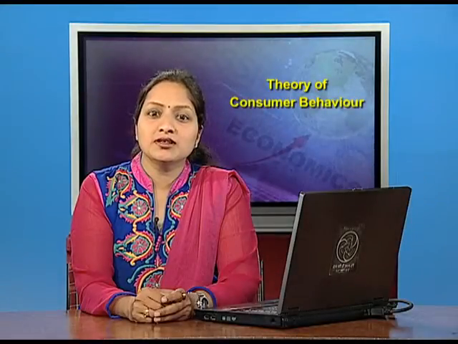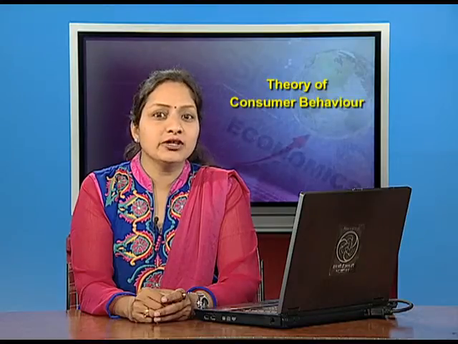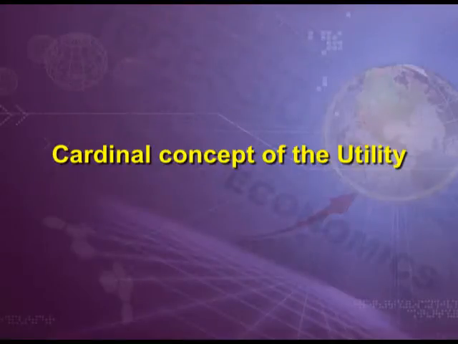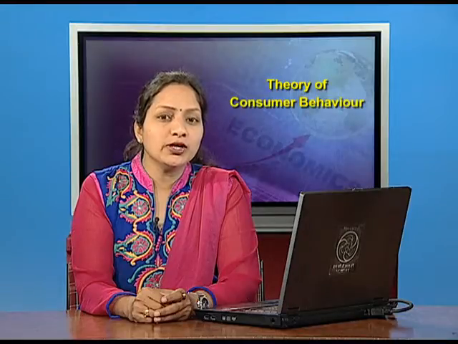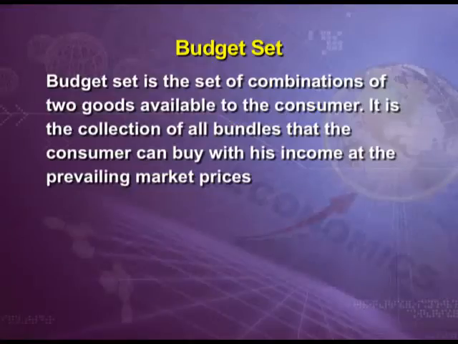Hello students, in our last lecture we did the cardinal concept of utility. Today we will do its ordinal concept. Let's start with the budget set as an integral element of the budget line. Budget set is the set of combinations of two goods available to the consumer. It is the collection of all bundles that the consumer can buy with his income at the prevailing market prices.